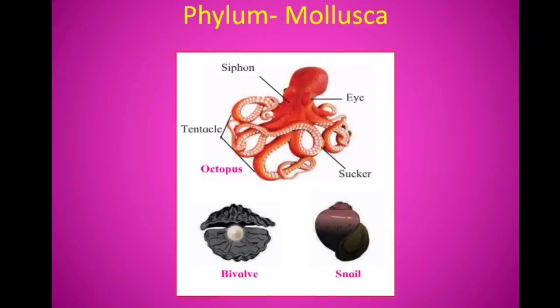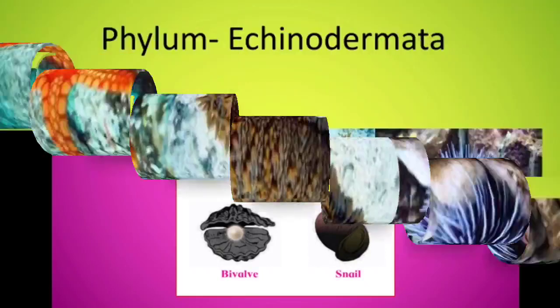Their body is divided into three divisions like head, foot and visceral mass. Visceral mass is covered with a mantle. This mantle secretes a hard calcareous shell. This shell may be external or internal or even absent in some cases. These animals are unisexual. For example, bivalve, snail, octopus, etc.